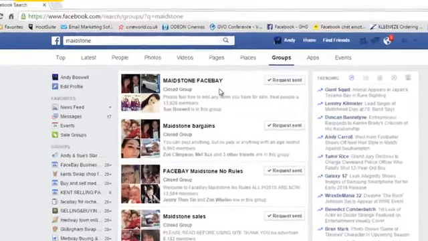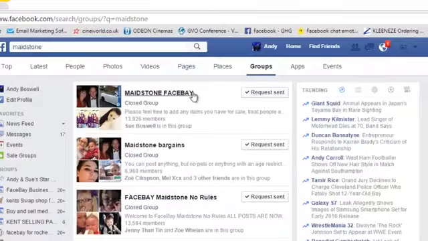Now, this will give you all the groups in your local area. And sometimes it's worth also putting in towns that might be a little further afield, because you'll find you get other groups that are fairly near that you may want to deal with, maybe towns and villages just outside of the Maidstone area, and you've got to judge that. What I'd recommend is that you decide how far you're prepared to travel to deliver products. Of course, some of these people will come to you to collect.